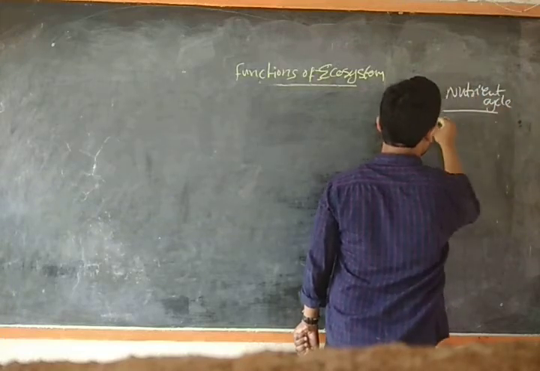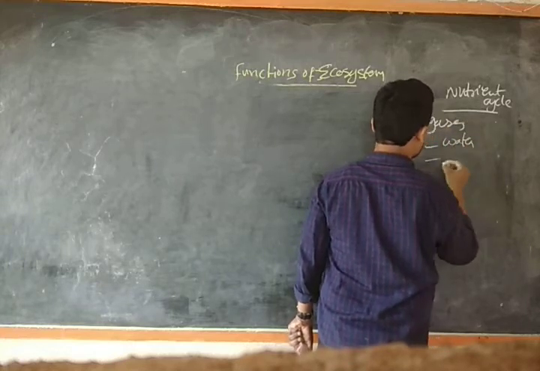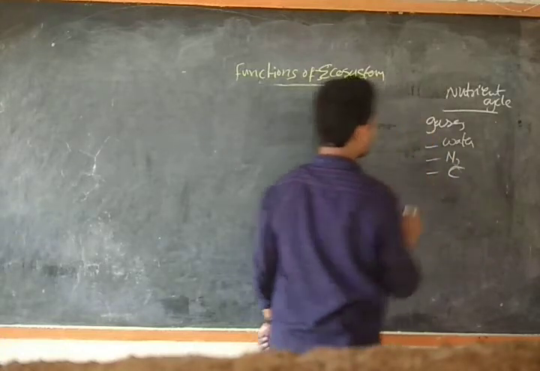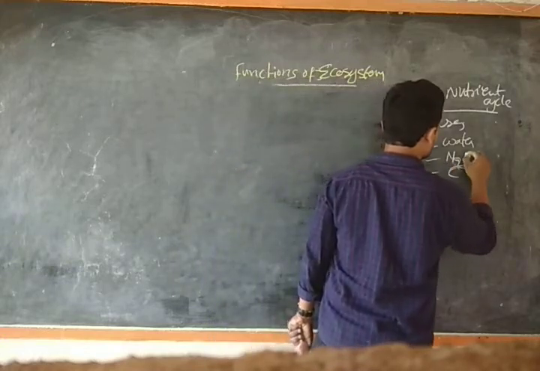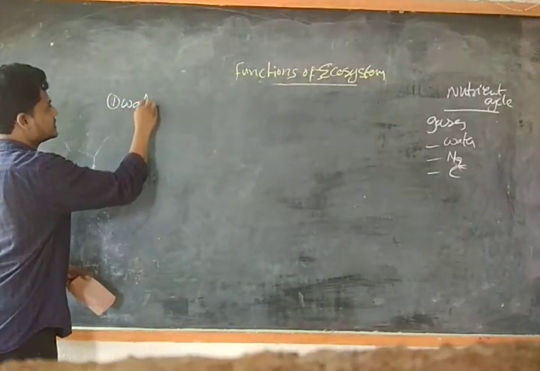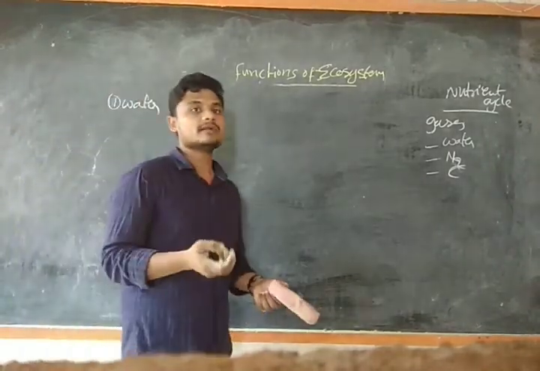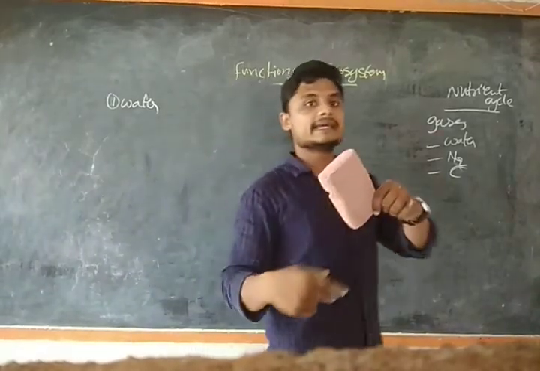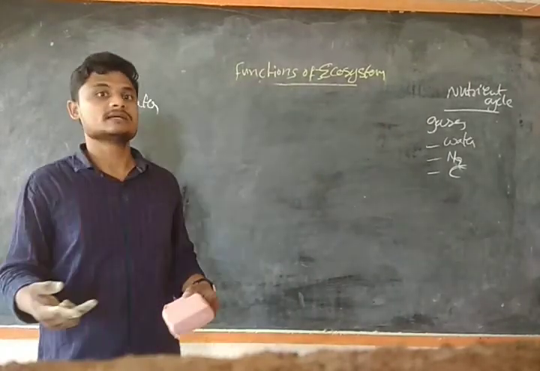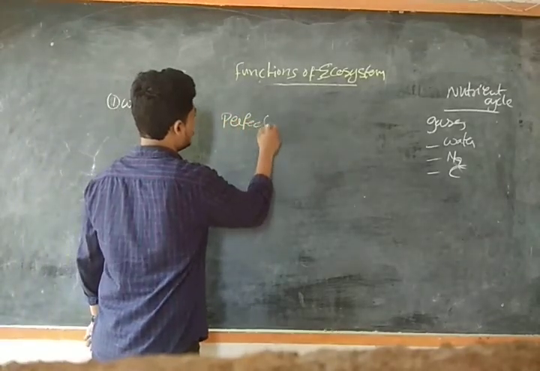So we are going to see the nutrient cycle. In this we are going to see the gaseous cycle, that is, we have water, nitrogen and carbon. Okay, so we will see water, nitrogen and carbon, and what the water cycle is. So guys, what is meant by nutrient cycle? The nutrient cycle is the one in which the nutrients in the system are again replenished, guys. As I explained in the previous class, what is a cycle. The nutrient cycle may be of two types, guys: perfect and imperfect.